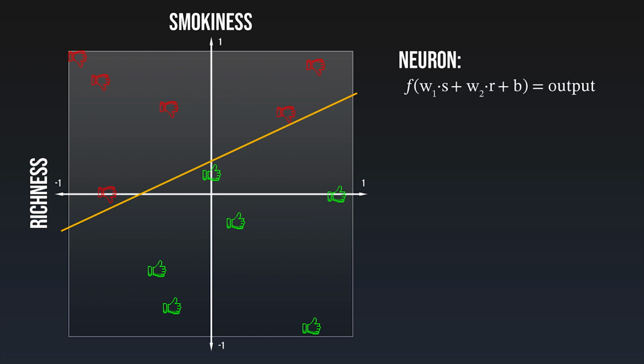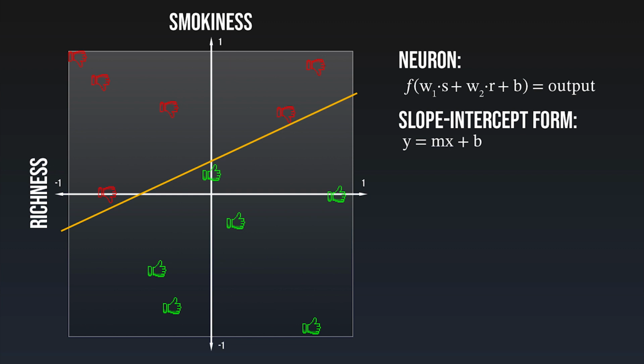Let me show you. Our neuron has 2 inputs, R and S, weights for each of these, a bias, a sum of these inputs, and an activation function. Looking at the sum inside of the activation function F, you might recognize this as the standard form of a line in a 2-dimensional space. If not, here's a little recap for you. Most of us know that you can describe a straight line in 2D space using the slope-intercept equation, y equals mx plus b, in which m is the slope and b is the y-axis intercept.